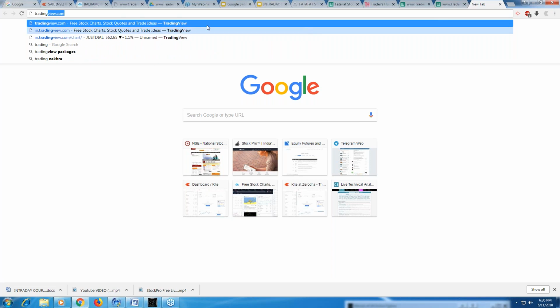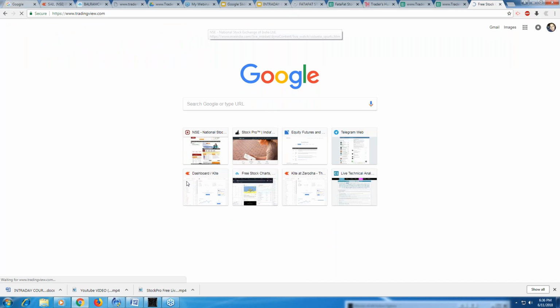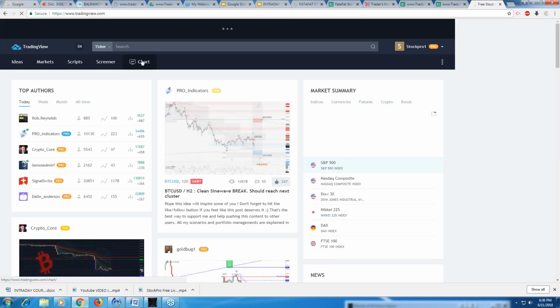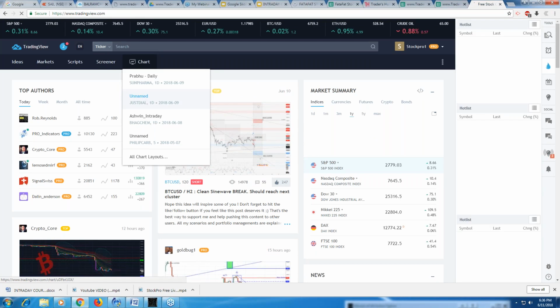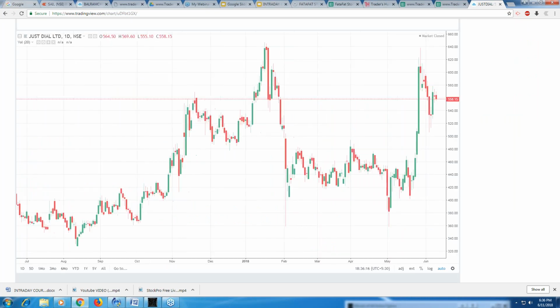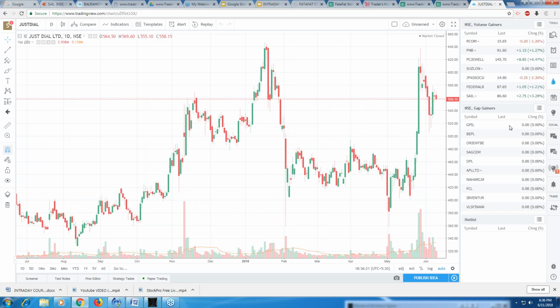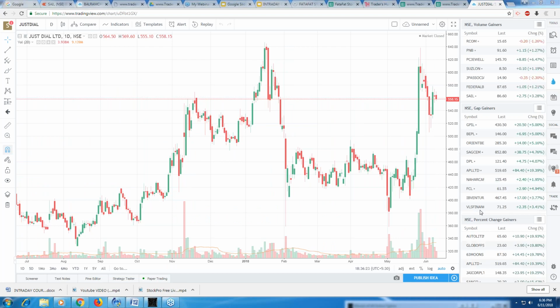TradingView. So just come over here. This is the home page. Then you come to the charts. I have a paid version, so I'm using my paid version. This is the paid version, and the beauty of the paid version is that you get the live data. Otherwise the data will be lagging behind by 15 minutes, right?